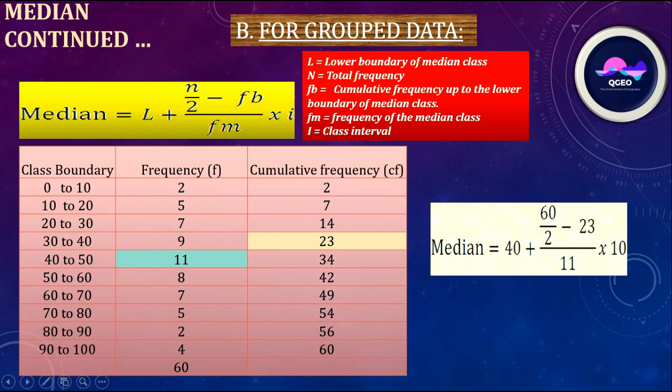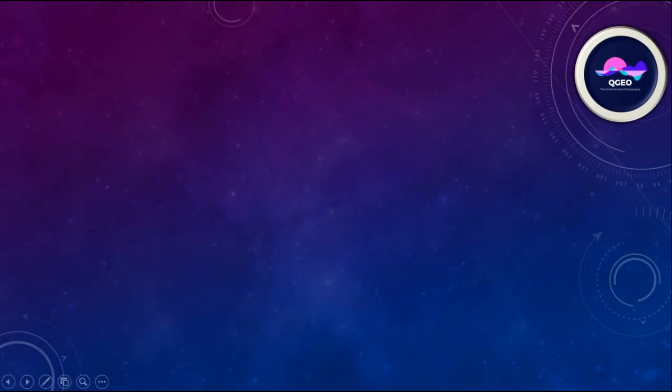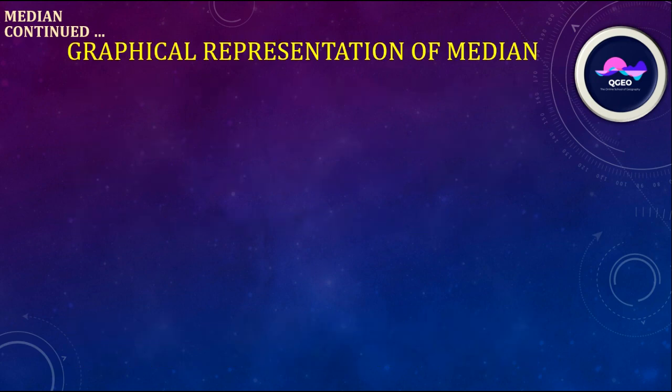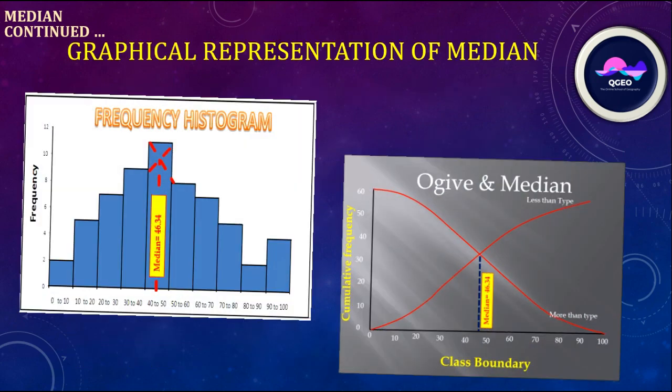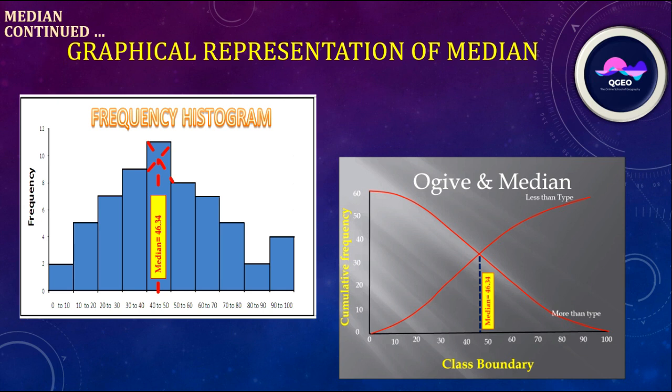Graphical representation of the median in a frequency histogram: we can represent the median in this manner. In the range 40 to 50, join the lower boundary and upper boundary with this line, and extend this line towards the x-axis, and the value on the x-axis will be the median value. In the ogive, the less than type and more than type coincide at this point; extend this line towards the x-axis, and this will be the median.